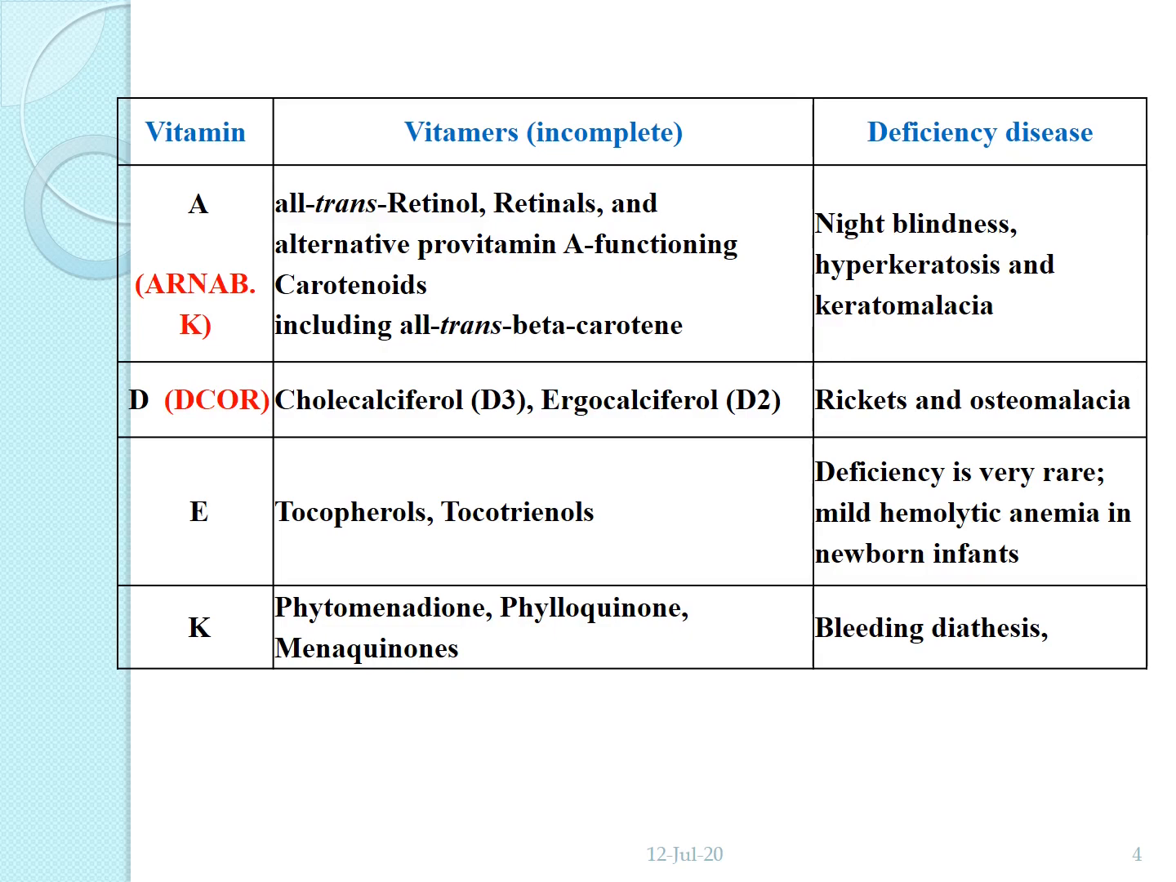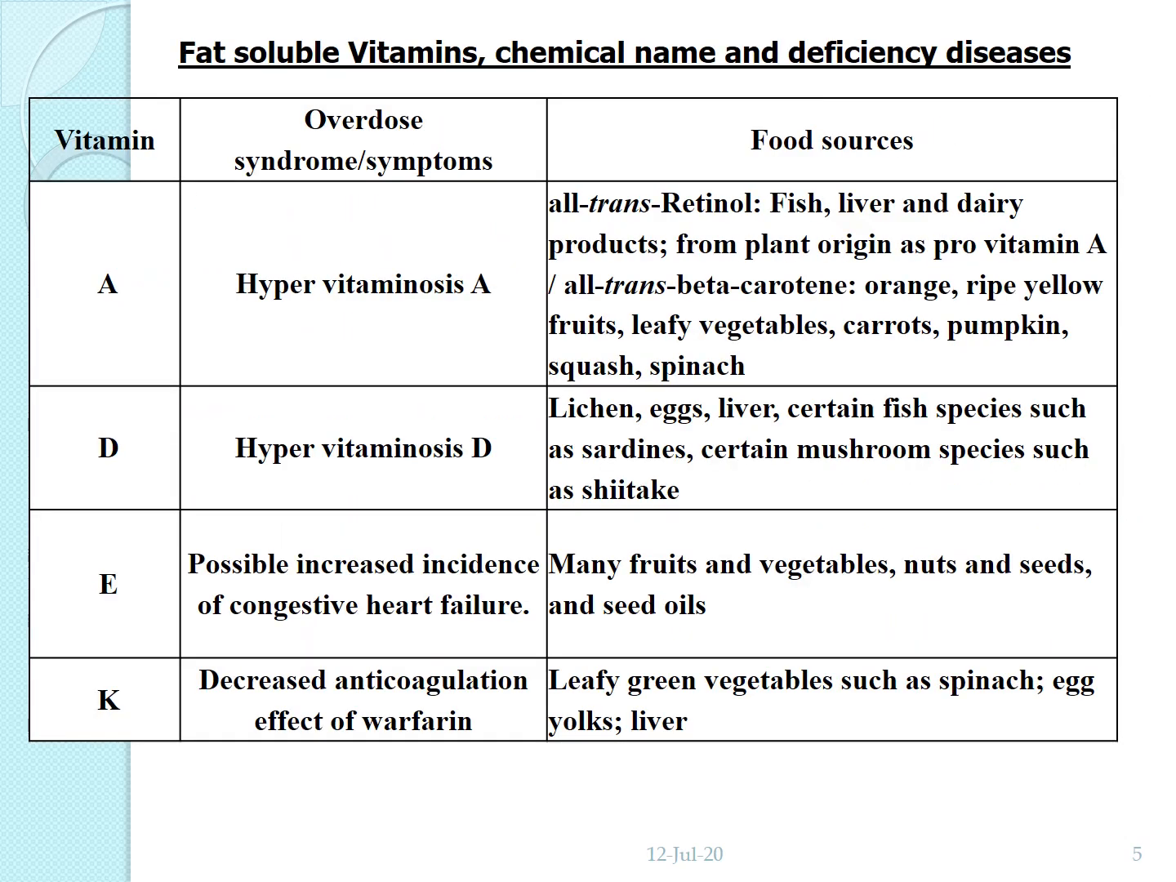These are the overdose symptoms, and the food sources are also seen here in this slide. First of all, vitamin A. Overdose results in hypervitaminosis A. Food sources are liver and dairy products. Then plant origin, especially yellow colored fruits and vegetables such as orange, ripe yellow fruits, leafy vegetables, carrots, pumpkins, squashes, spinach, etc. are rich sources of vitamin A.